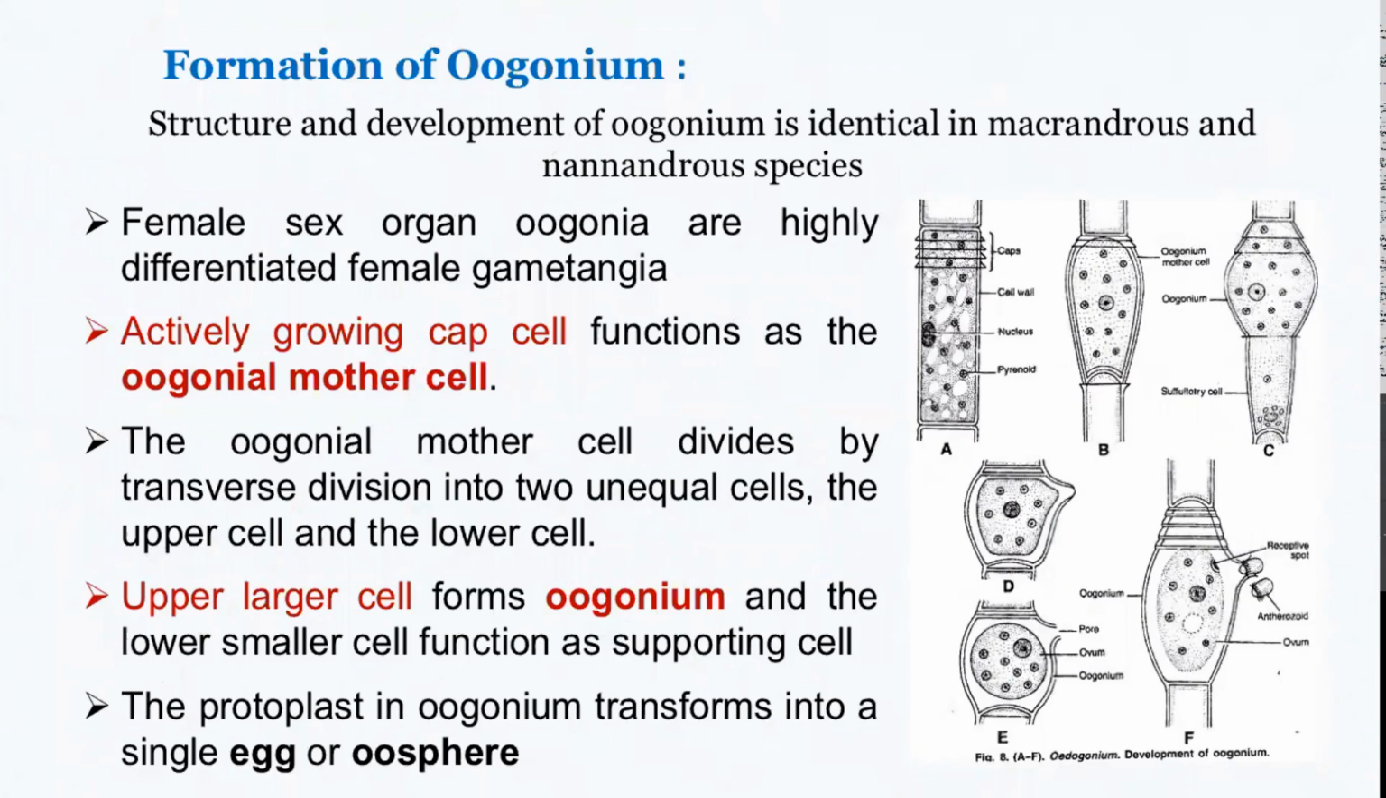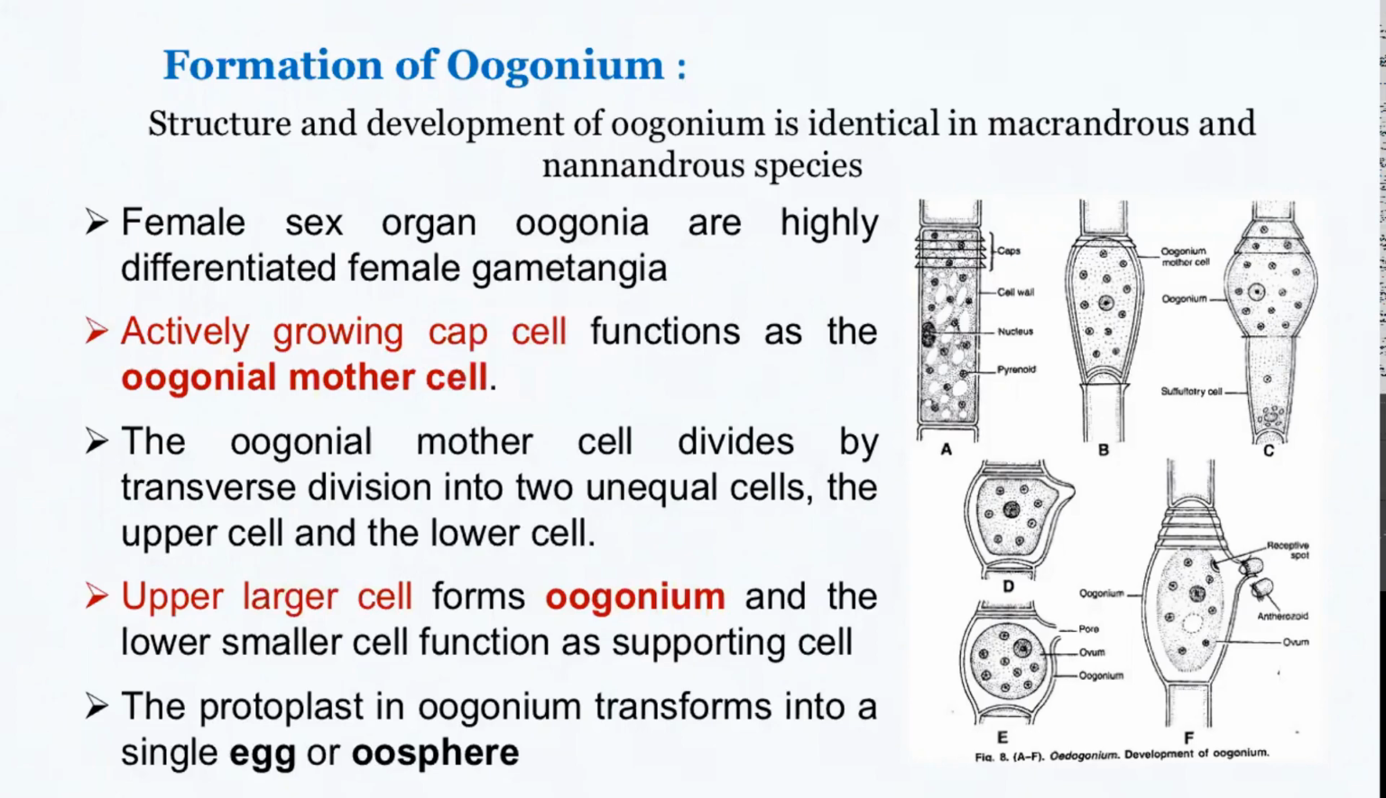Now we will discuss how the oogonium or the female reproductive part is formed. The structure and development of the oogonium is similar in both macroandrous as well as nanandrous species, because in both cases they are formed on normal filaments. The female sex organ, the oogonia, gets differentiated into the female gametangia. It is a differentiated female gametangia.